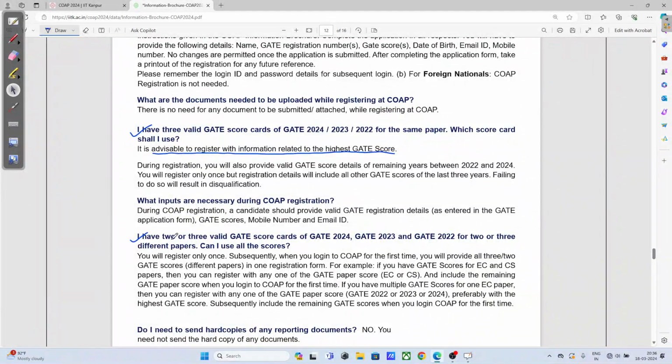One more doubt we have: I have 2 or 3 valid GATE scores of 24, 23 and 22, in 2 or 3 different papers. Can I use all the scores? Suppose in 24 you have written papers EC and IN, and in 23 also you have written papers EC and IN. Suppose in this paper you have the highest GATE score, register with this one. Or if you think that in this GATE paper you had the highest score, register with this one. And in your COAP, mention all the 4 branches, details of all the 4 branches.